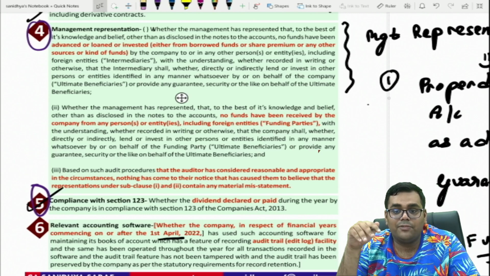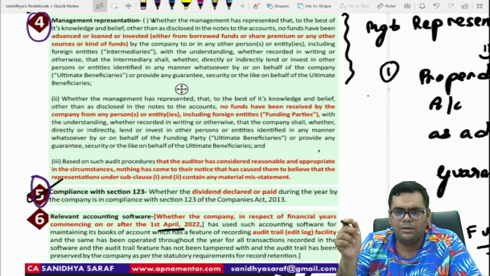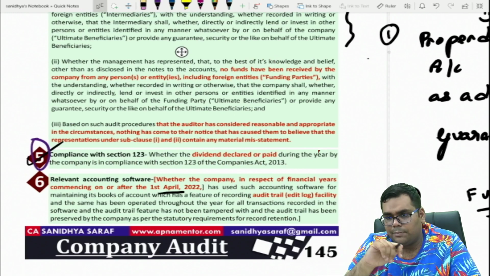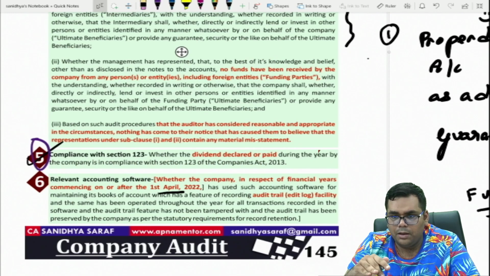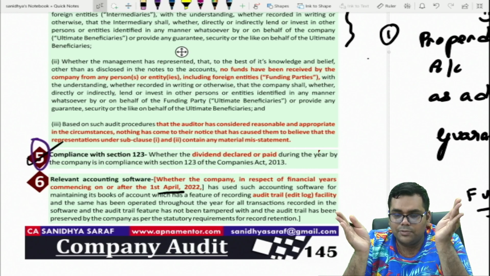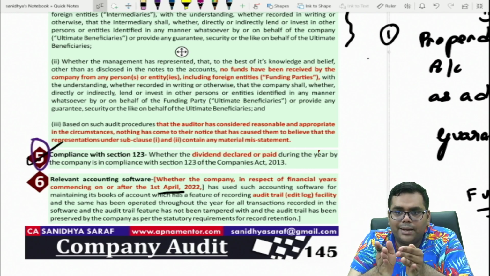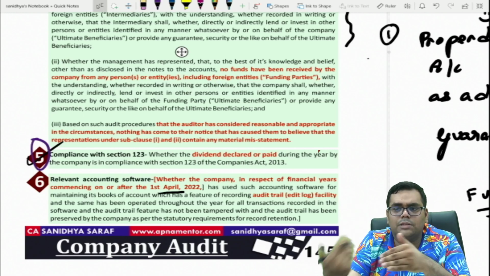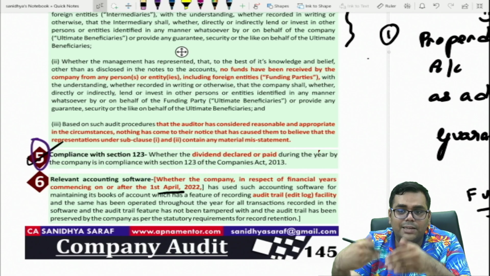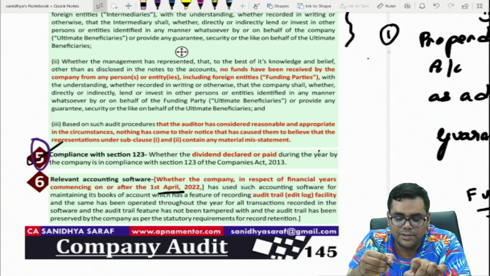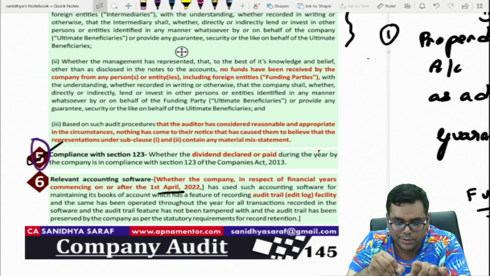First, let us discuss point number 5 and point number 6, as point number 4 requires a bit of detailing. Point number 5, compliance with section 123. The auditor simply needs to report, if dividend has been declared or paid, whether section 123 has been complied with. In the dividend chapter, we study that whenever dividend is declared or paid, there are legal requirements given in section 123 which need to be complied with, for example, sources of dividend and various conditions like the mode of dividend. So the auditor needs to report whether dividend declared or paid is in compliance with section 123 of the Companies Act.